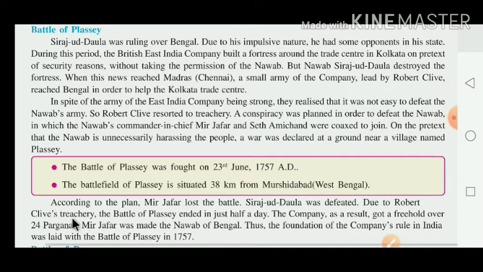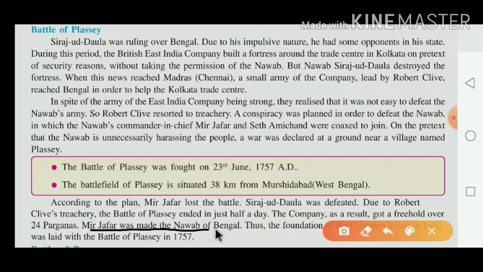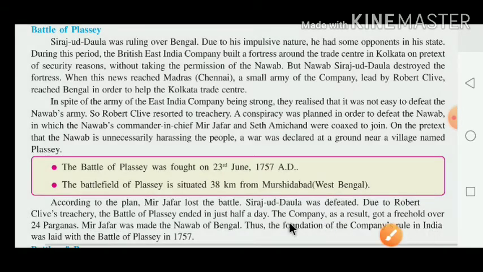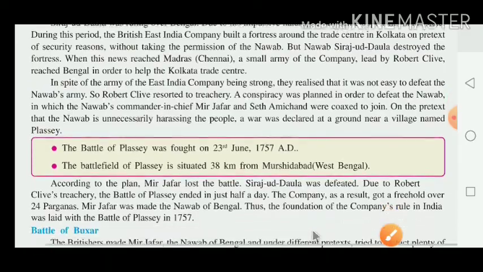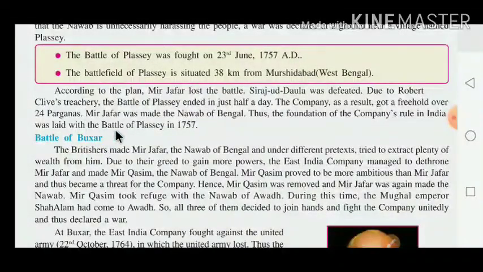Due to Robert Clive's treachery, the Battle of Plassey ended in just half a day. The company as a result got a freehold over the 24 Parganas, and Mir Jafar was made the Nawab of Bengal. Thus the foundation of company rule in India was laid in the Battle of Plassey in 1757.